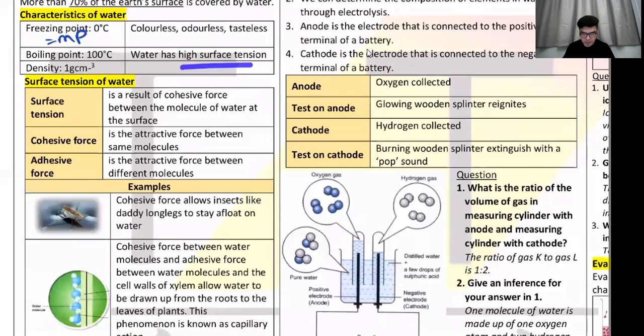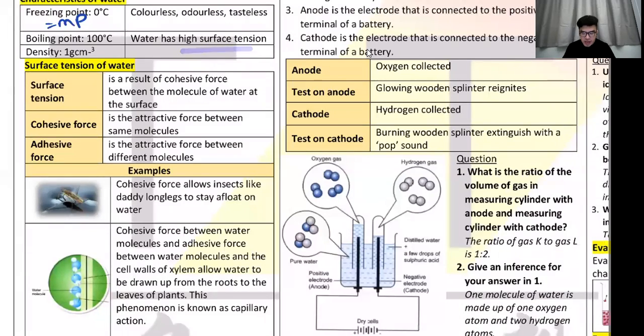Water is colorless, odorless, tasteless, tiada bau, tiada warna, tiada rasa, and has high surface tension. About this surface tension, wow, it seems like it was just yesterday I taught you this, but it was last year already. So what is surface tension? This is called ketegangan permukaan.